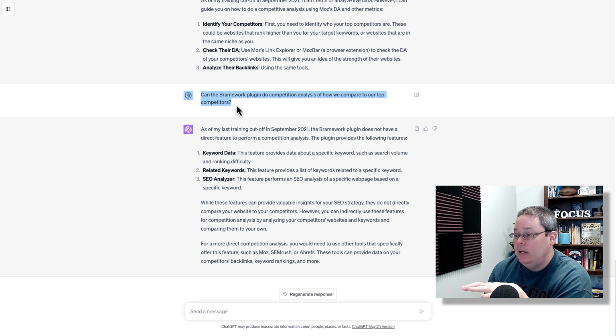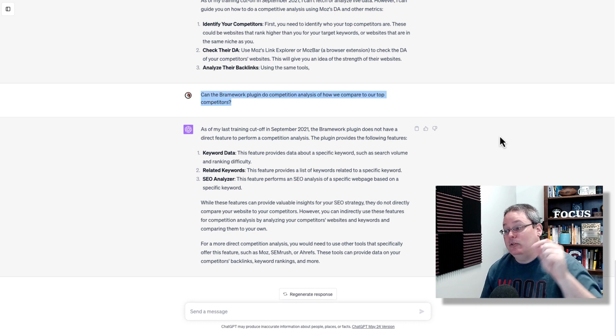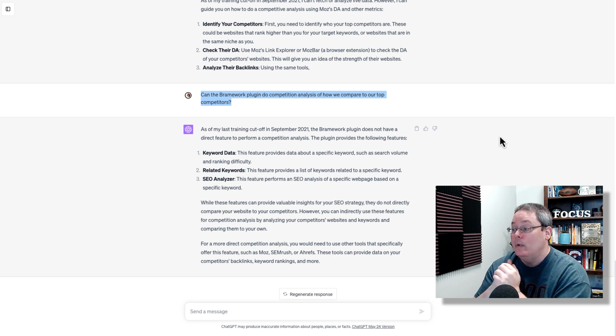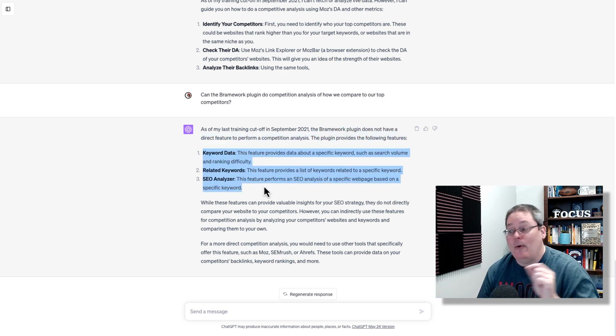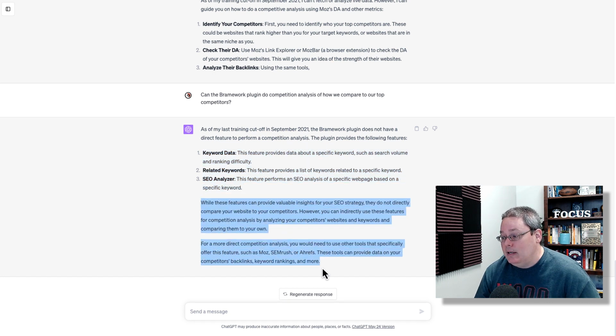So what I did at that point is try to figure out why it wouldn't call the Brainwork plugin. You can see here that I asked it, can the Brainwork plugin do competition analysis of how we compare to our top competitors? And you can see here that the Brainwork plugin does not have a direct feature to perform a competitive analysis. The plugin provides the following features: keyword data, related keywords, SEO analyzer, and then it talks about how it can't do this directly, but it can help.